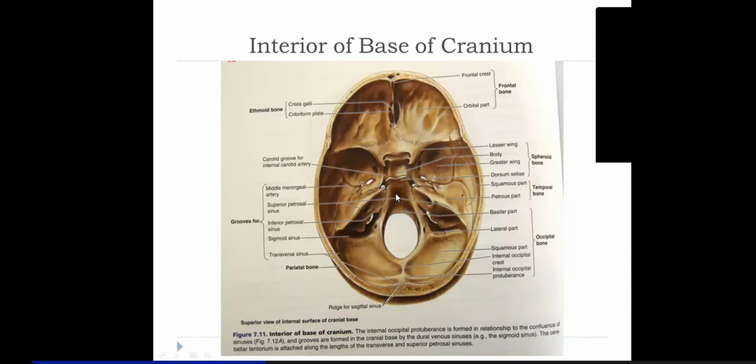And this sloping surface is called the clivus. And here also you have a venous plexus, the basilar plexus. And this is the foramen. It's a true foramen because it's within a single bone.